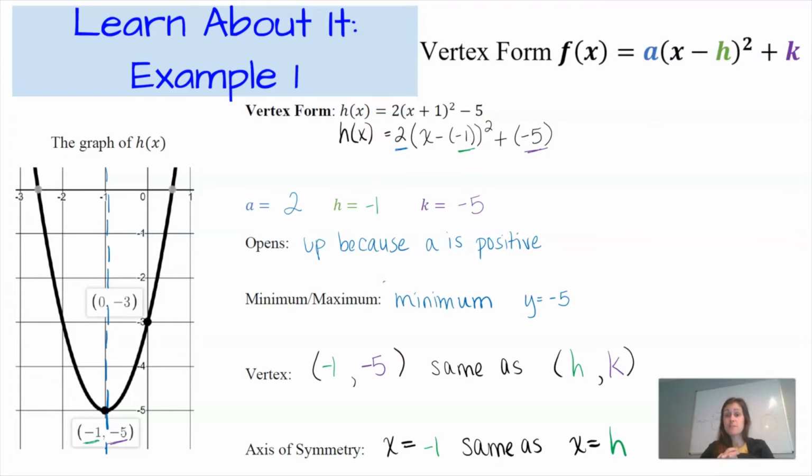So it's really great that we can now take a look at the equation of a quadratic function in vertex form and not only identify the vertex, but we can also identify the axis of symmetry. And if we put together the information about how the graph opens up, we can tell if the vertex is a minimum or a maximum. So we're starting to build a repertoire of tools that we can use to identify all of the key features of a graph of a quadratic function without actually having the graph there to help us. In your print packet, there's another example connecting the graph of a function with its equation in vertex form. So make sure you check that out.